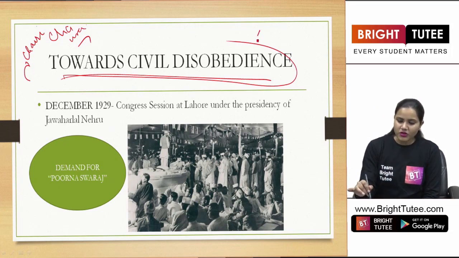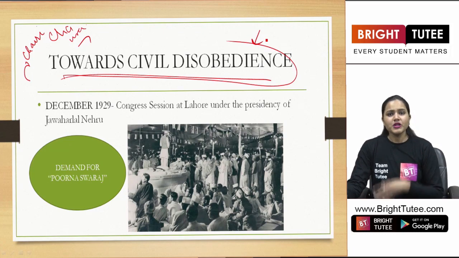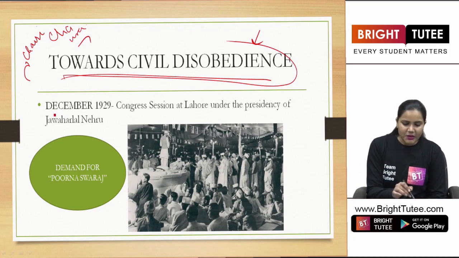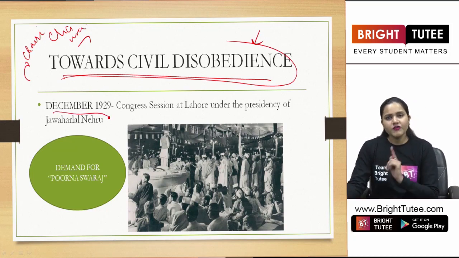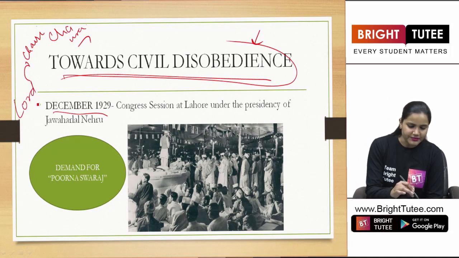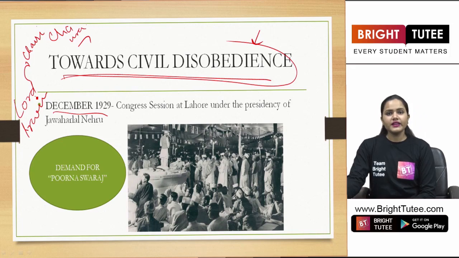Now let us talk about the next movement that was launched by Mahatma Gandhi, and it was the civil disobedience movement. But what were the changes taking place here that led to the launch of the civil disobedience movement? Let us try to understand that first here. So in December 1929, now if you remember students, Lord Irwin, he was the Governor General. So he decided that